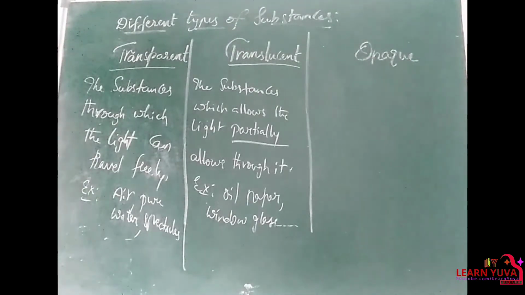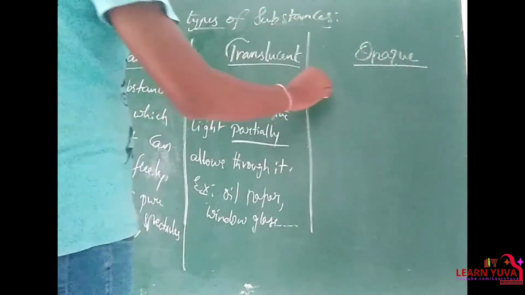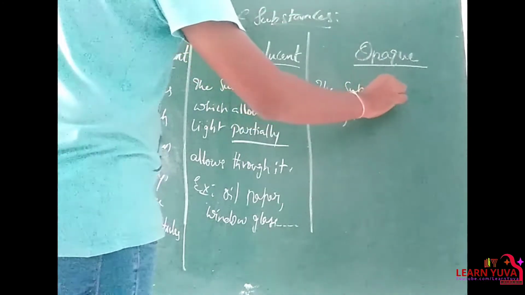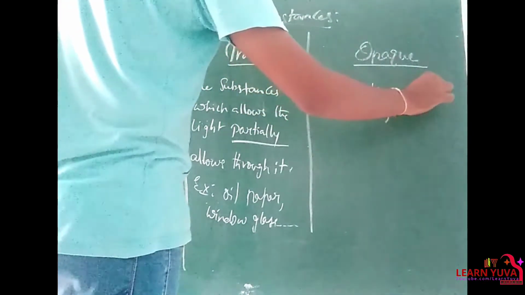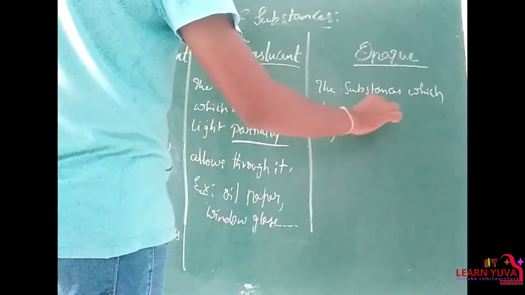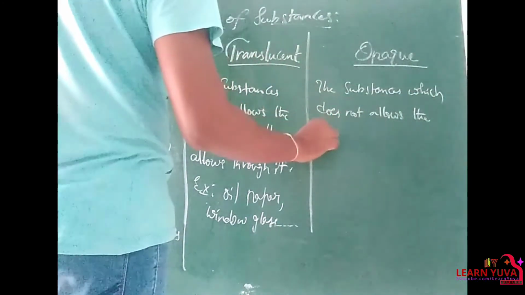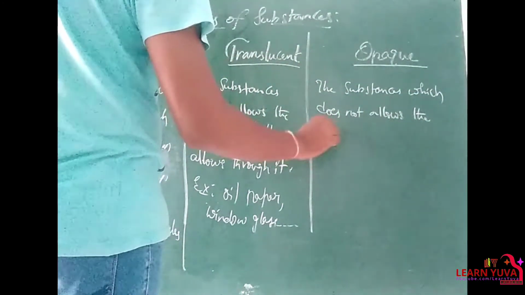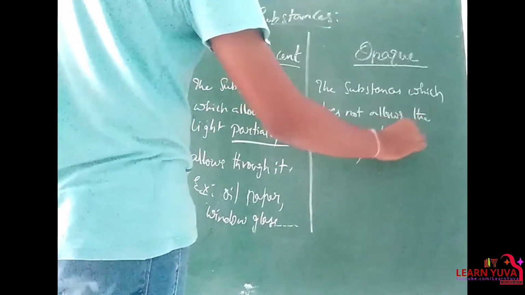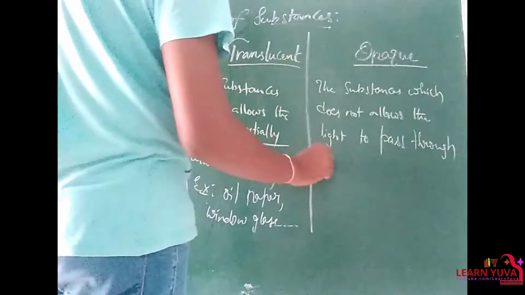Next, opaque bodies. These are the bodies or the substances which do not allow the light to pass through them. Right?